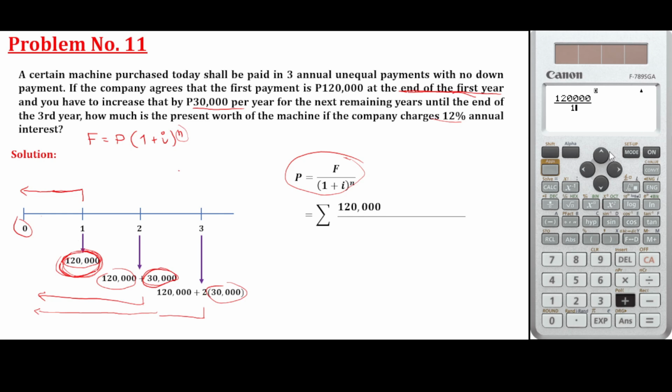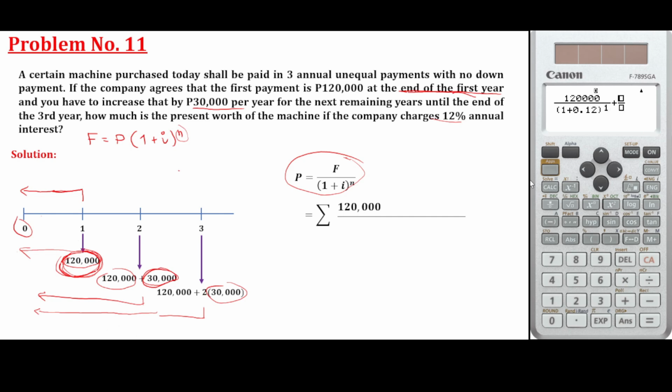So 1 plus the interest rate of 0.12, then raised to how many years? How many years does it transfer to time 0? Of course, that is 1 year, raised to 1. Then plus